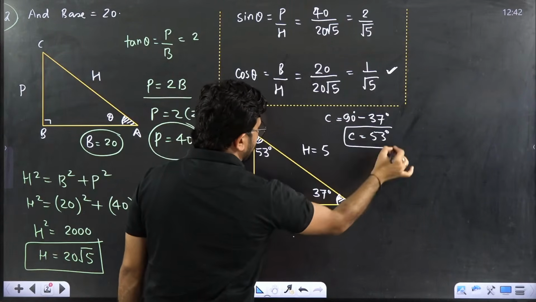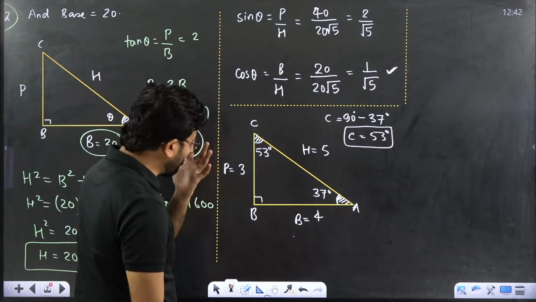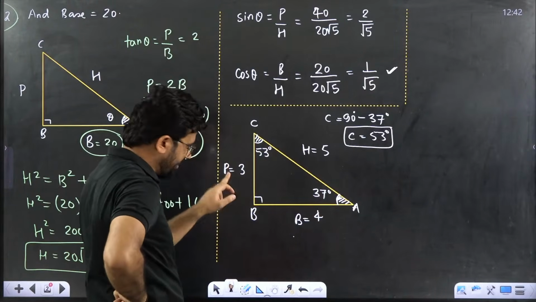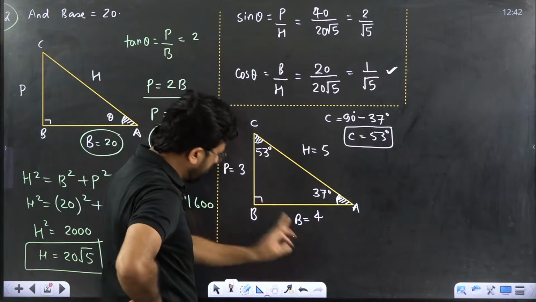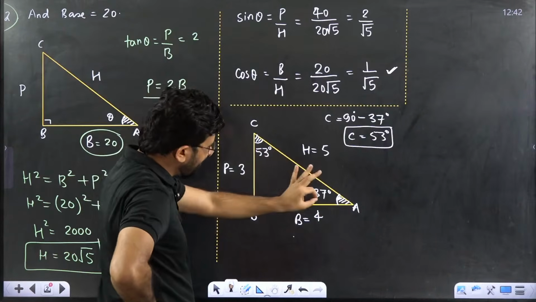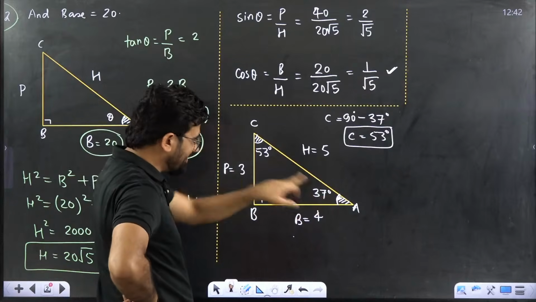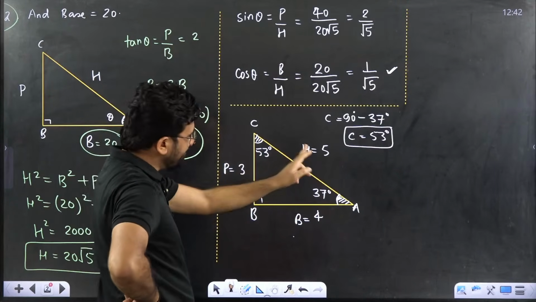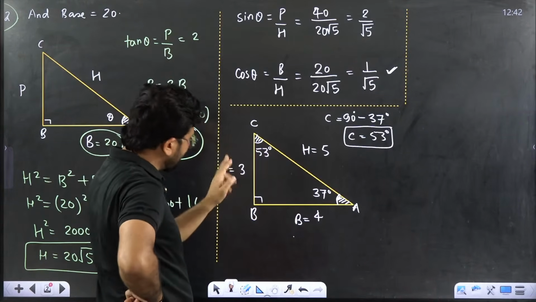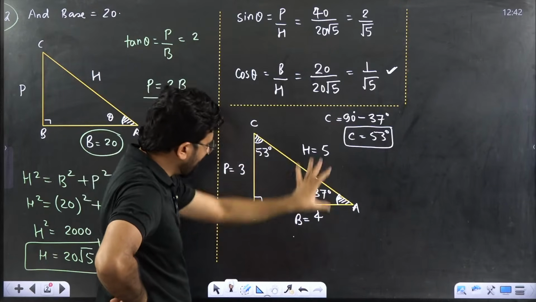This has to be clear to you. This angle is 53 degree. Please listen carefully. Opposite to this angle 37 is 3. Opposite to 53 is 4. Opposite to 90 is 5. How to remember? Very simple. Smallest angle, smallest side. Largest angle, largest side. Smallest angle 37, 3. Largest angle 90, this is 5. We know Pythagoras, this is 4. Clear? So very simple, you can remember this triangle.